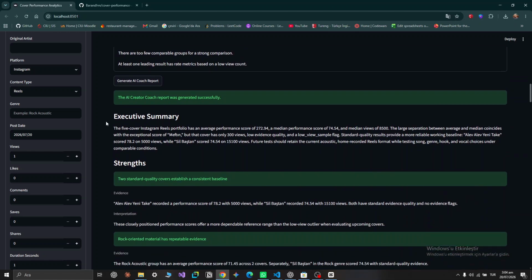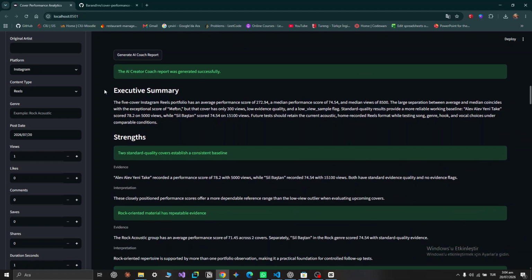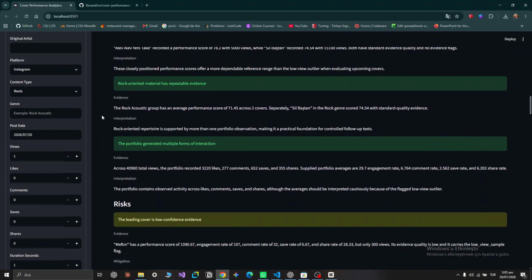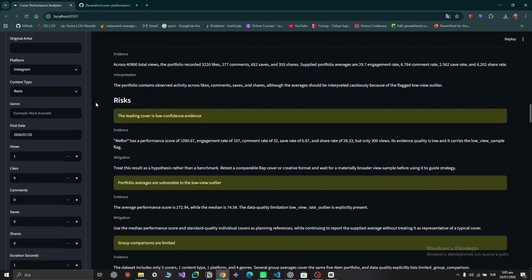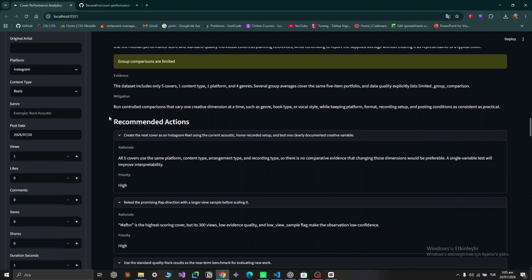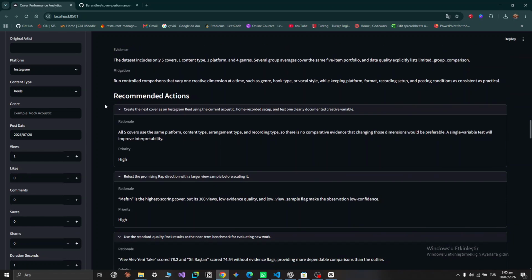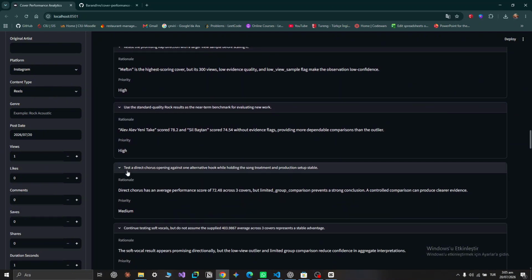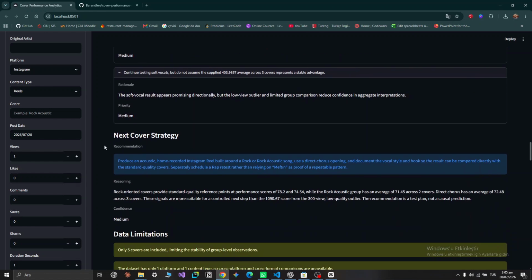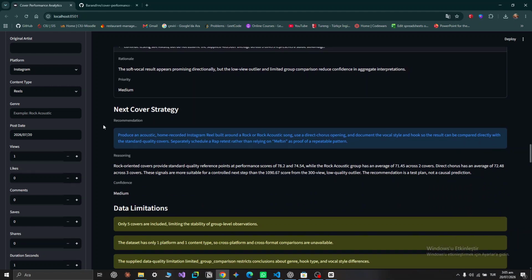The AI Creator Coach returns a structured report with an executive summary, evidence, best-performing strategies, risks, recommended actions, and next cover strategy. Here, the model correctly recognizes that this score is distorted by a low view outlier. It therefore uses covers with larger samples as more reliable benchmarks and recommends a controlled follow-up test instead of making an overconfident claim.